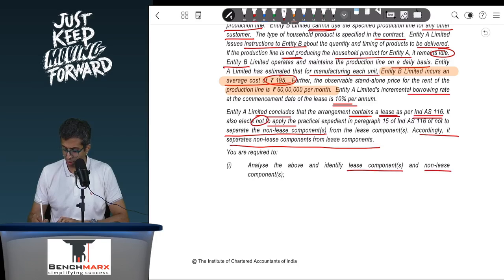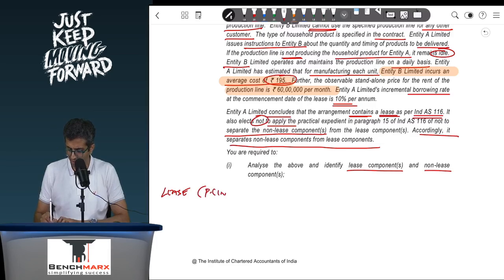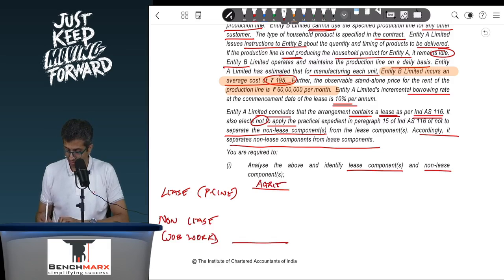So basically the lease component over here is the right to use the production line, for which you will pay the rent, and the non-lease component is, let us say, something like the job work. Now if you go to see, it seems that as per the agreement, you are going to pay 240 lakhs. 240 lakhs is 1 lakh minimum units into 240 rupees, so that is 240 lakhs. It does not appear that you are paying anything for the lease. It appears as per the agreement the entire 240 is for the products only.